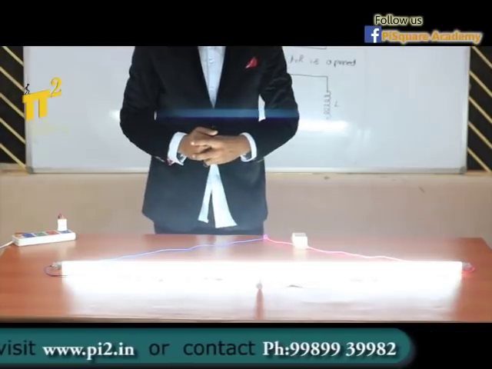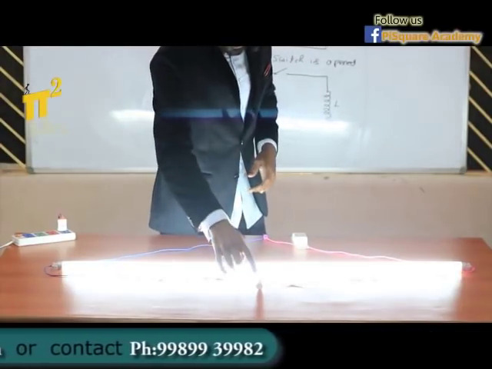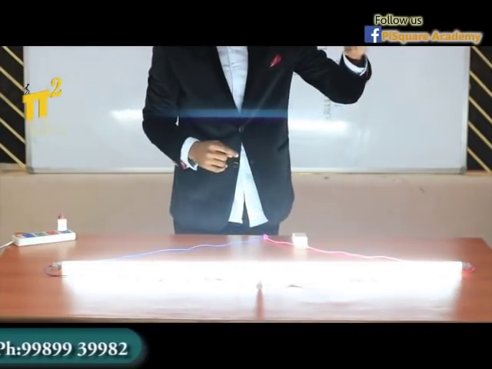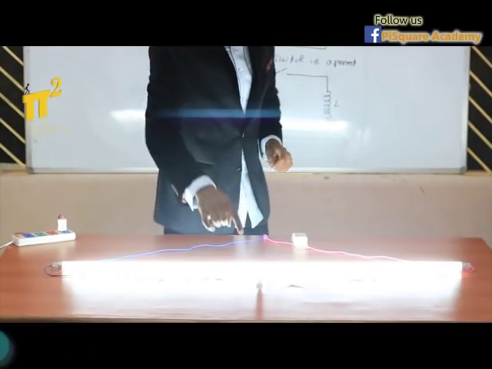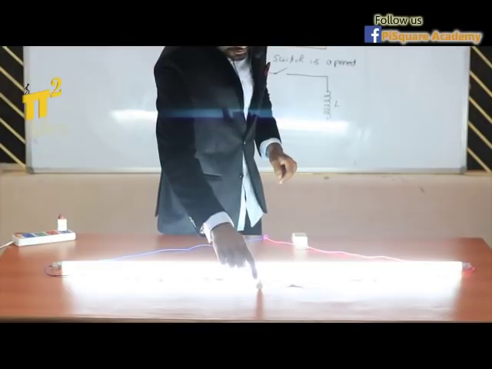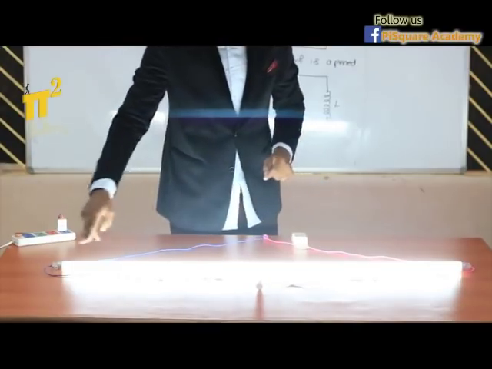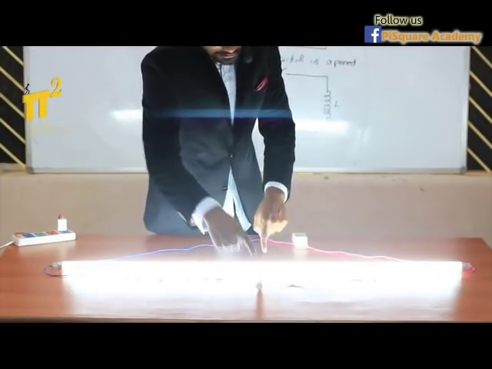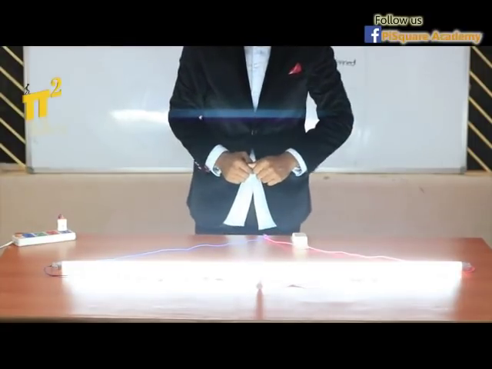You notice two parts. Notice in the recap, the replay, the moment I switch this on, what has happened here and what has happened to the light. You observe these two, this lighting and this lighting.